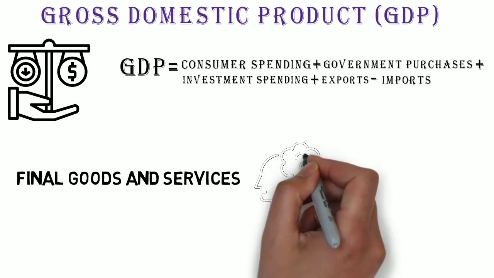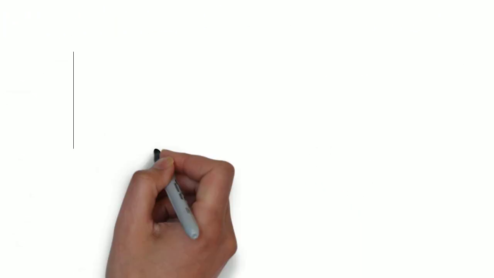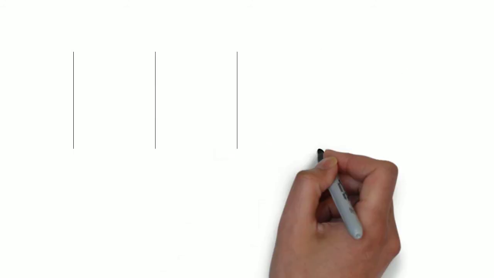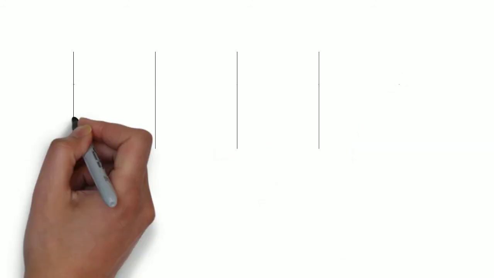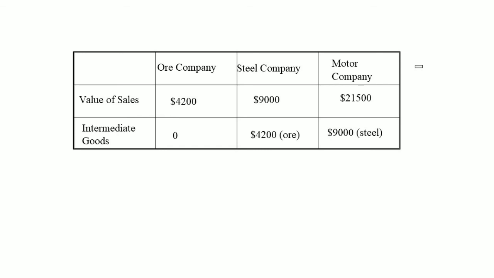Let's take an example of a hypothetical economy where there are only three firms. They are an ore company, a steel company, and a motor company. Let's see a table of all these three companies with the value of the sales and intermediate goods. Well, in this case, the ore company sells raw iron to the steel company at $4,200.